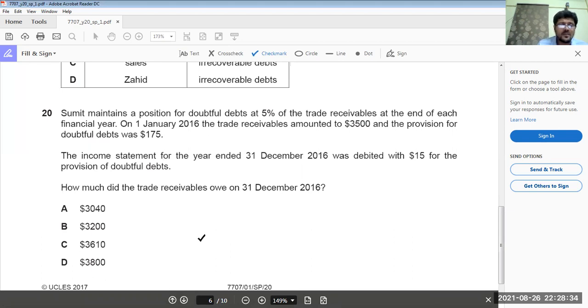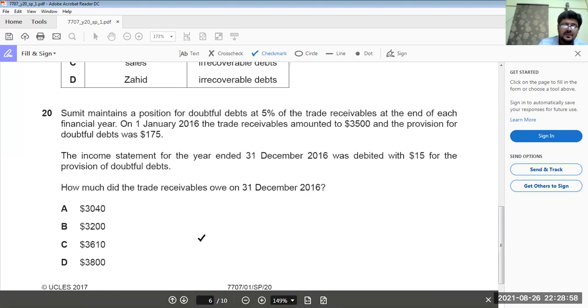So the provision was increased by 15, from 175 to 190.